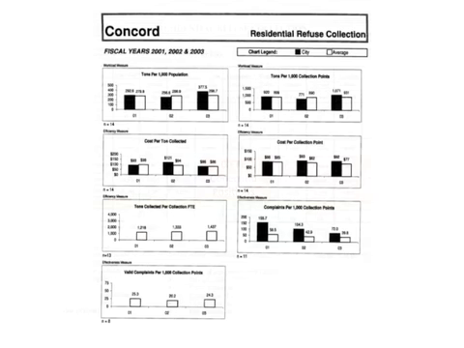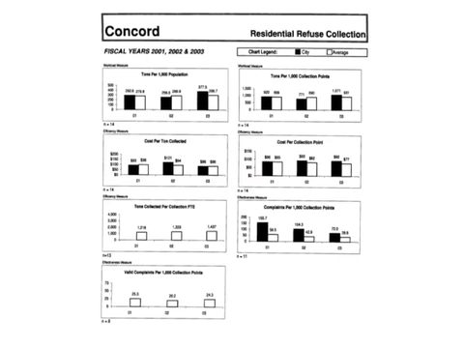In addition to the summary report, there's also a more detailed report for each city that compares the city's performance to the average of all cities in the state. This report is for Concord. We can see here that Concord has a higher than average number of tons of refuse per 1,000 city residents, 377.5 compared to the average of 298.7. Concord's cost per ton collected, however, is average at $86.